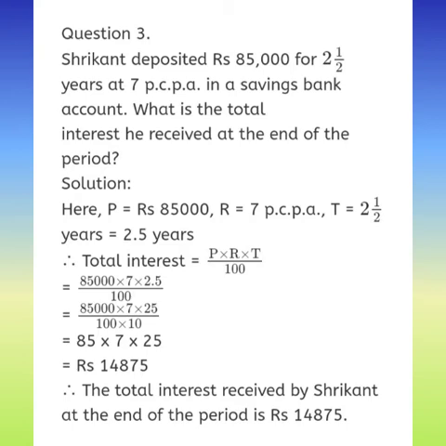I hope you all know how to do the reduction, or you can multiply it and then divide by 2, then you will get this answer. So Shrikant will receive rupees 14,875 at the end. Got it? Is it clear? Let's move to the next question.